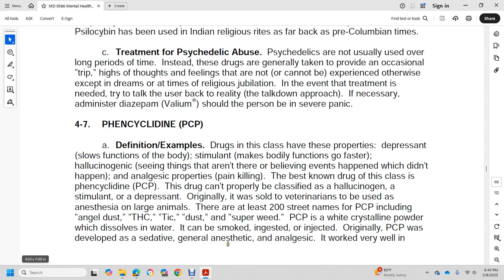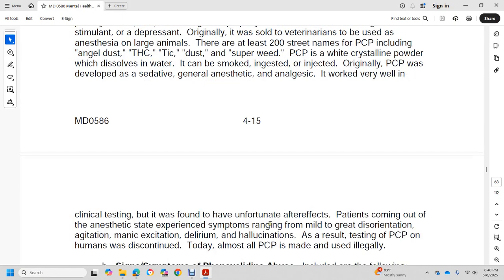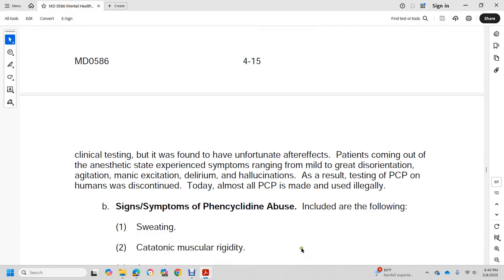PCP was originally developed as a sedative, general anesthetic, and analgesic, and worked very well in clinical testing. But testers found unfortunate after effects on patients coming out of the anesthetic state, ranging from mild disorientation to agitation, manic excitation, delirium, and hallucination. Today PCP is made illegally.